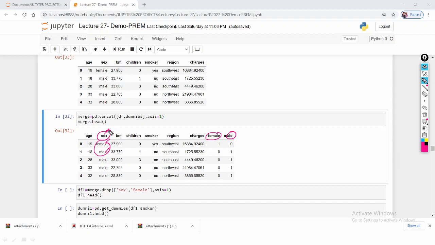Now I don't want this sex feature and I don't want one of the dummy variables, so I can drop these two variables. From this merge, I drop this categorical variable and one dummy variable, and I save it into the data frame df1. Let me execute.